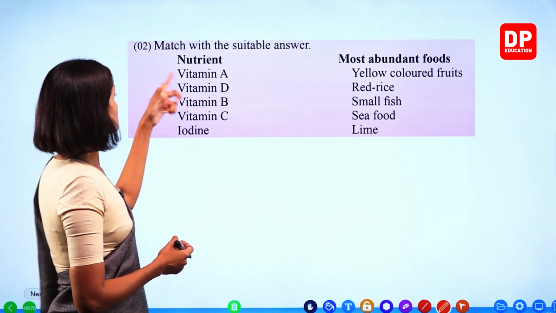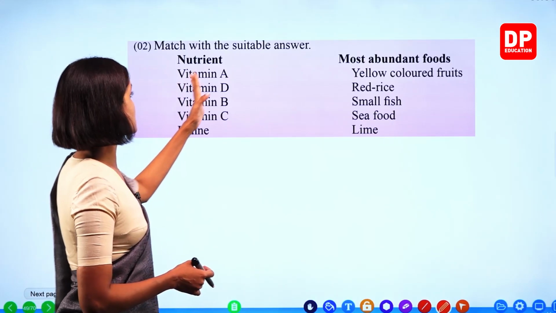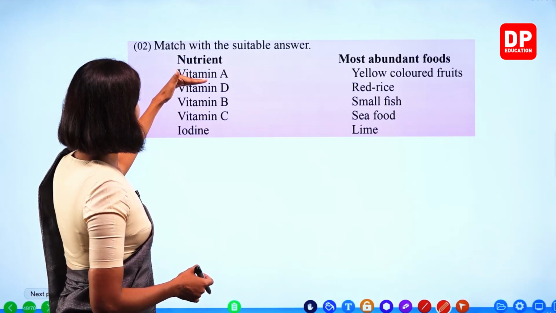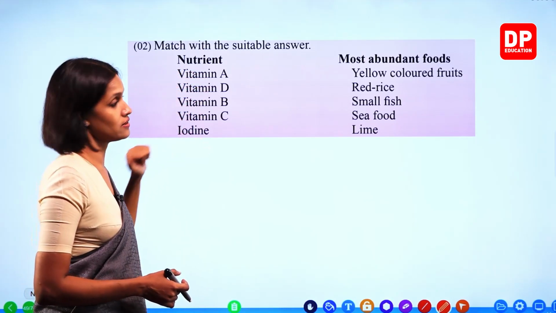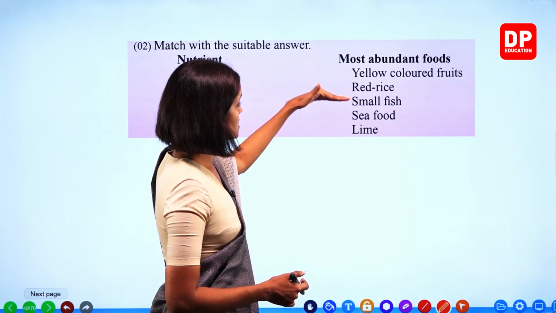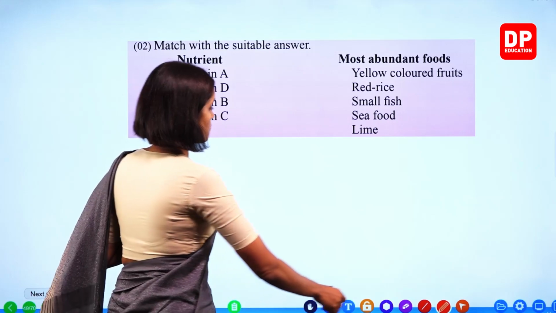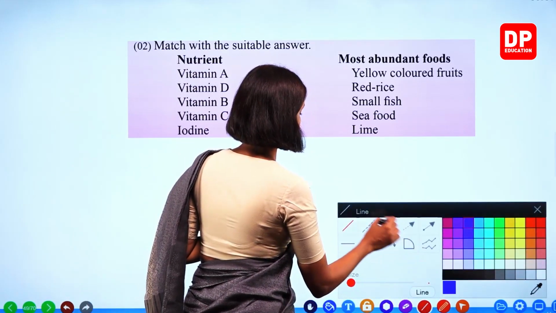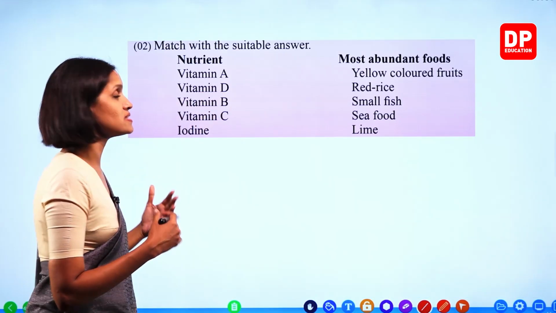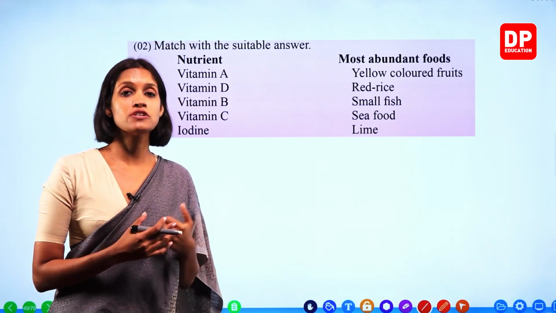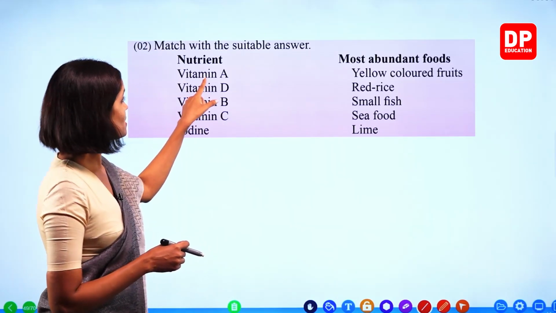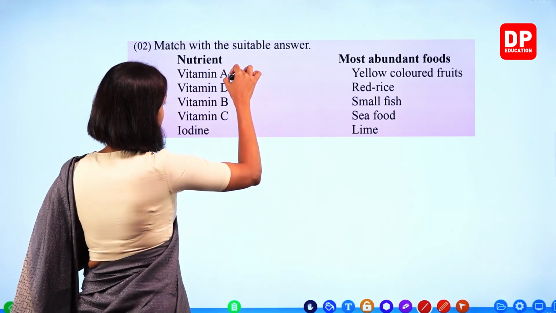Right. Match with the suitable answer. This side nutrients are given, this side most abundant foods are given, right? Vitamin A, D, B, C and iodine. Here it's given yellow colored fruits, red rice, small fish, seafood, lime. Right. Let's try to do this one. Vitamin A is basically found in yellow colored fruits and vegetables, dark green leafy vegetables. Right, children? So vitamin A here, yellow colored fruits.